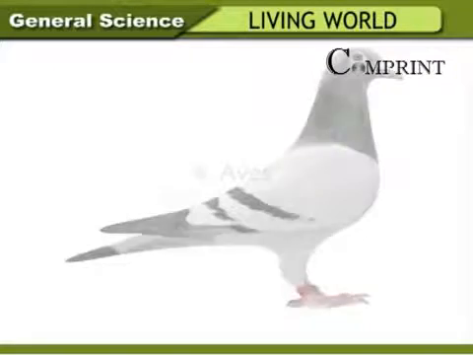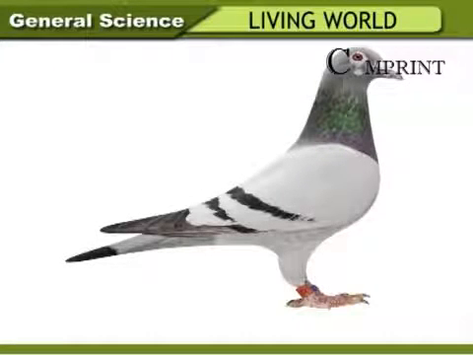Aves. The skin is covered with feathers. Their forelimbs are modified as wings to enable flight. Mouth is in the form of beak. Their heart is four-chambered. They are called warm-blooded animals. Their bones are filled with air. They are oviparous, egg-laying. Example: pigeon, sparrow, peacock.